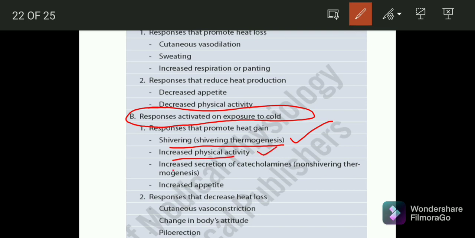The third one is increased secretion of catecholamines, that is non-shivering thermogenesis, and the fourth one is about increased appetite. Fine. This is the main reason why you people feel much more hungry during the winter season. If you are much more exposed to a cold environment, you will notice that your appetite basically increases. Now, the responses that decrease heat loss are cutaneous vasoconstriction, change in body's attitude, and piloerection. Fine.